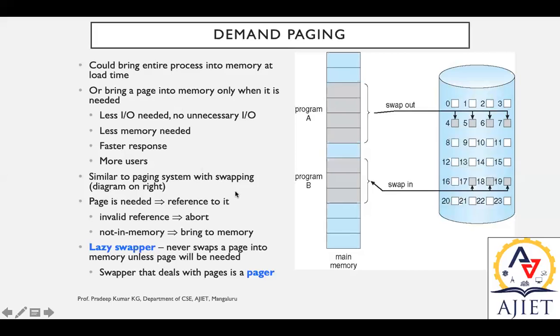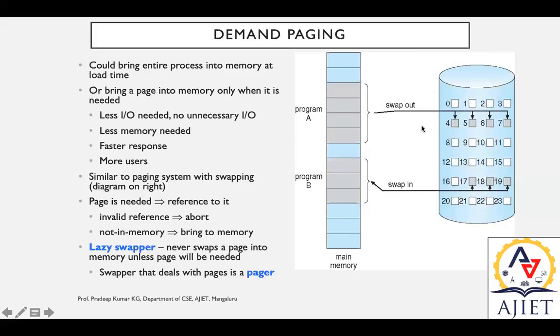Similar to a paging system with swapping, we copy from here to the program, and we are supposed to reference it. We are supposed to establish a proper path reference.